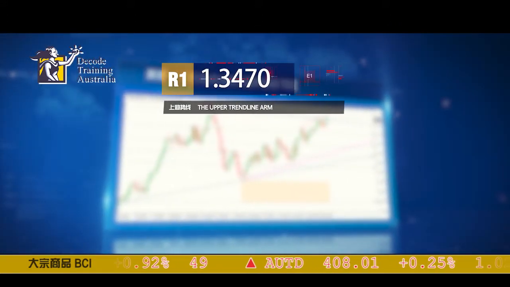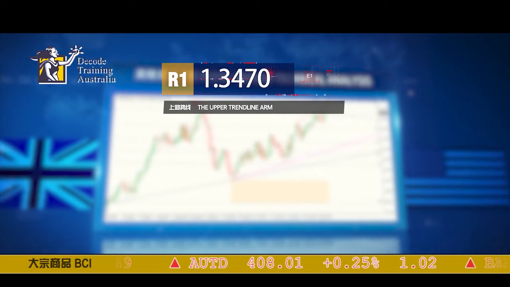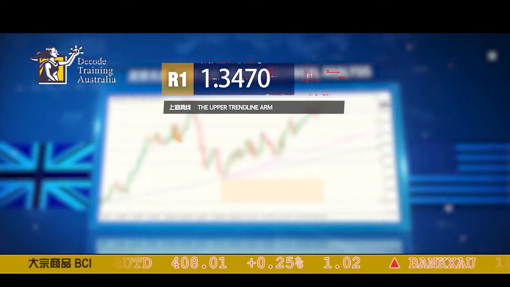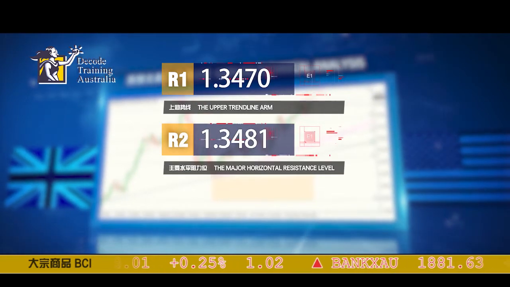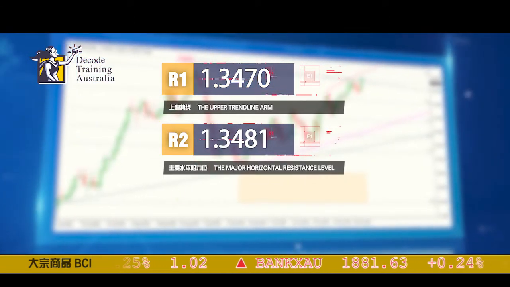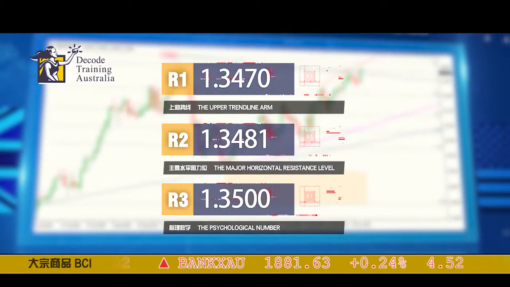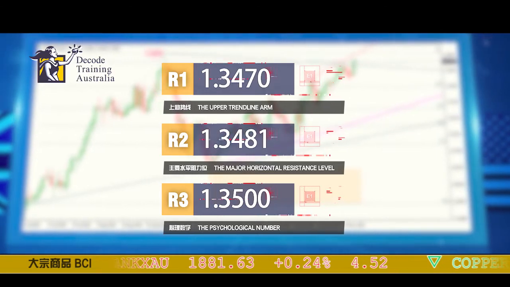Once again, we're looking at the chart. We'll come across the following resistance levels, which may be a problem moving forward. Resistance 1 is at 1.3470, which is the upper trend line arm. Second resistance is at 1.3481, a major horizontal resistance level. And finally, the third resistance is at the 1.35 psychological number.